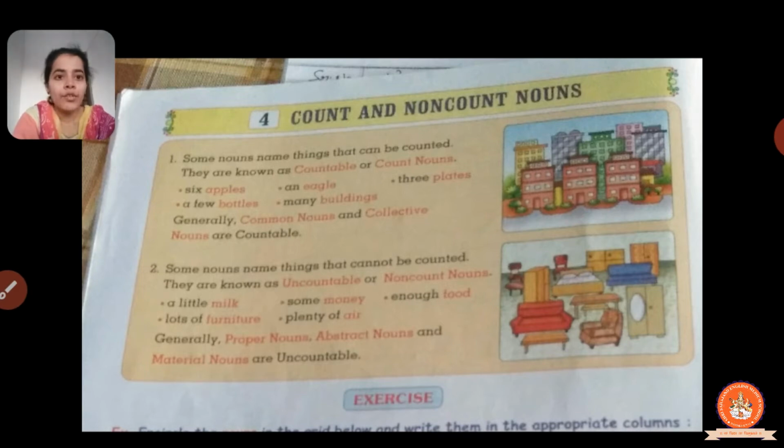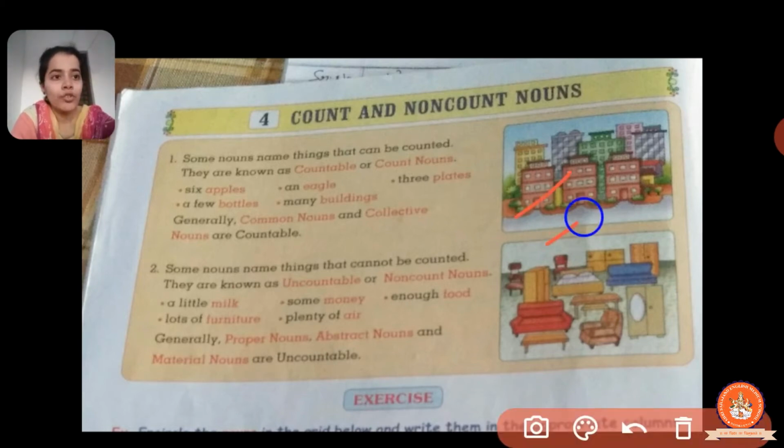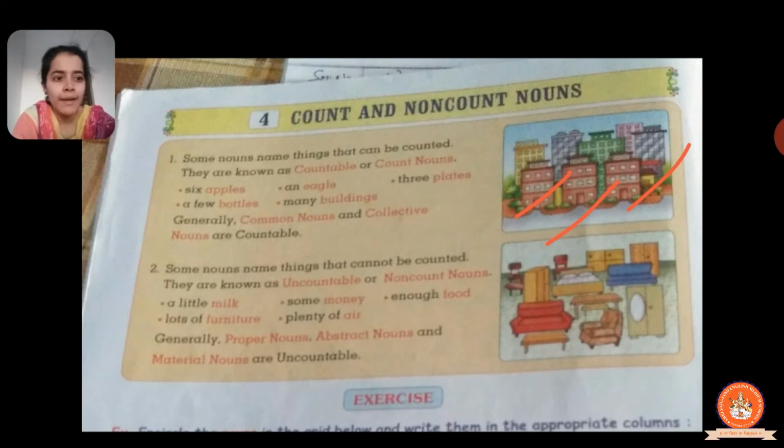So we can always put a and an, or you can always put a number, before those count nouns. Now we'll see the example which is given over here. Six apples, then an eagle, then three plates, a few bottles, many buildings. One of the examples is given over here in the picture. There are lots of buildings, more than four or five, so you can say many buildings.